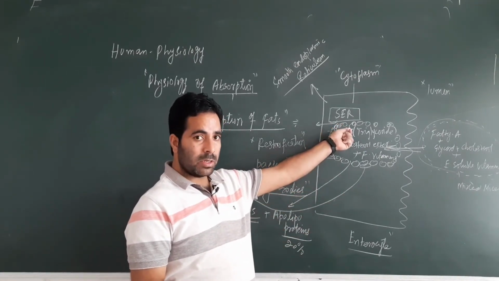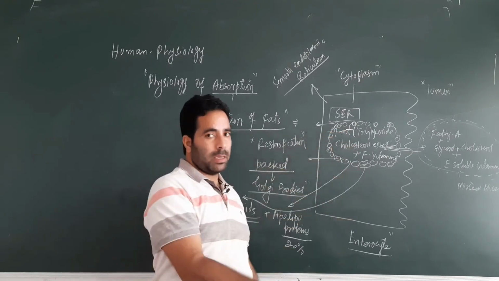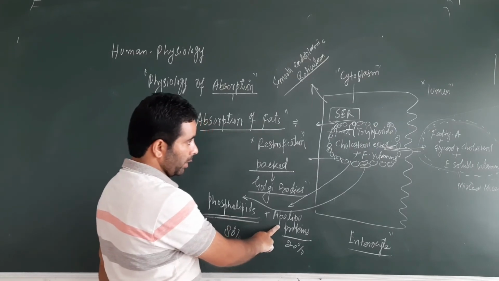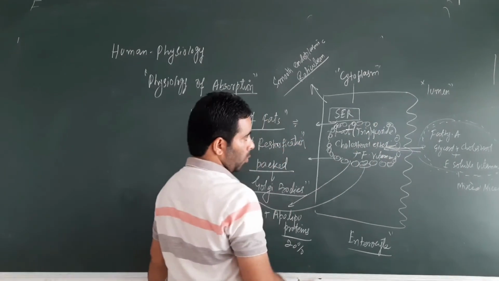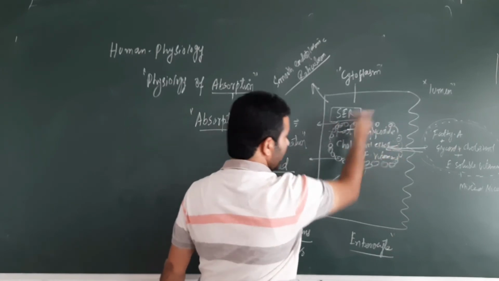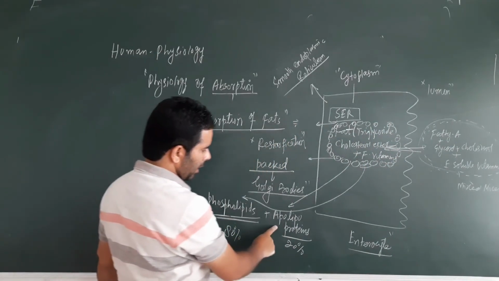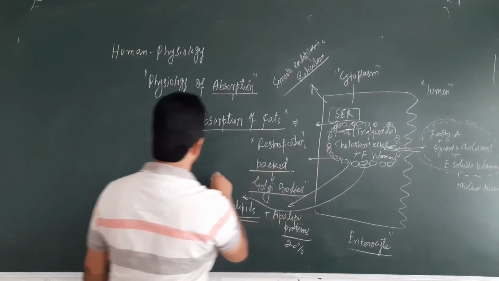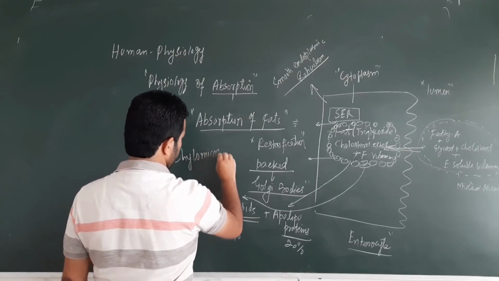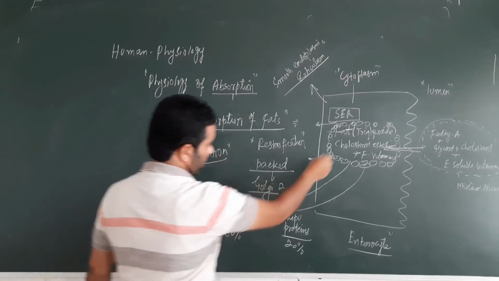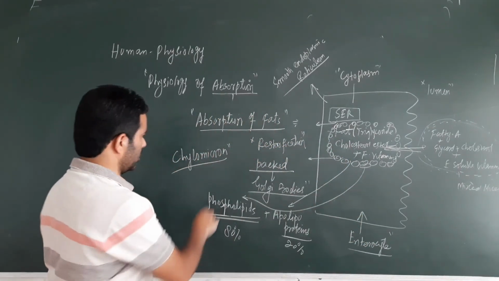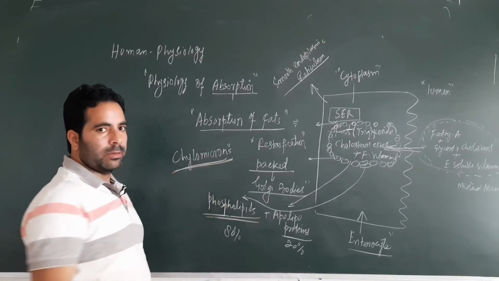First there is re-esterification in the smooth endoplasmic reticulum, then packing by the Golgi body, and these two things, phospholipids and apolipoprotein, are given by the Golgi body. This structure formed has a core containing the re-esterified fats, cholesterol ester, and fat soluble vitamins, and in the periphery there are phospholipids and apolipoproteins. The structure so formed is known as a chylomicron. So in the cytoplasm of the enterocyte, there is formation of chylomicrons.